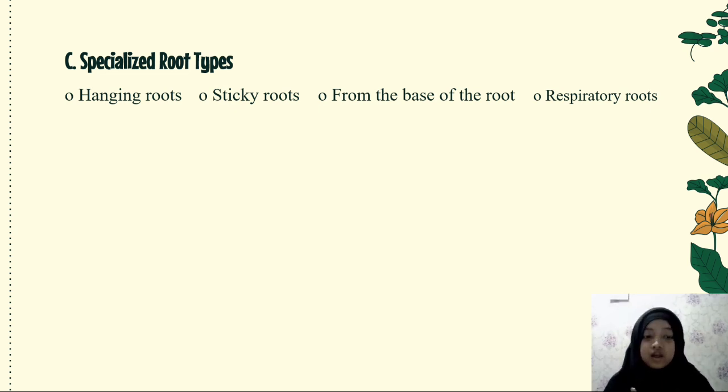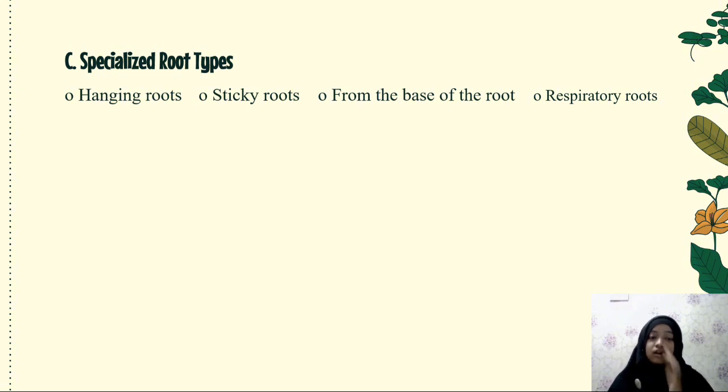Number 10, stilt roots. These are adventitious roots common among mangroves. They grow down from lateral branching into the soil. Number 11, storage roots. Roots are modified for storage of food or water, such as carrots. They include some taproots and tuberous roots.